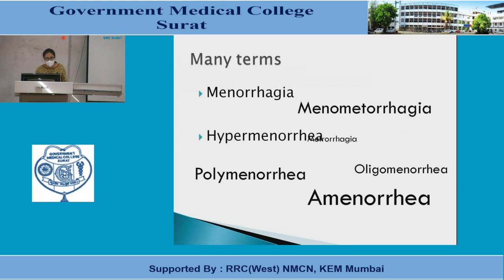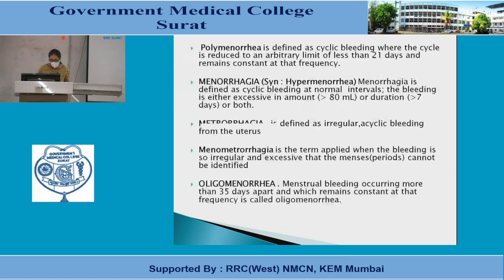There are many terms used in AUB, like menorrhagia, metrorrhagia, hypermenorrhea, polymenorrhea, oligomenorrhea, amenorrhea. So what are these terms? Polymenorrhea is defined as cyclical bleeding where the cycle is reduced to an arbitrary limit of less than 21 days and remains constant at that frequency. Less than 21 days is the main issue here.